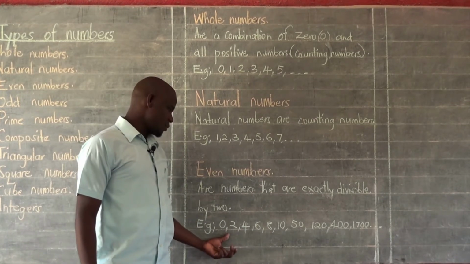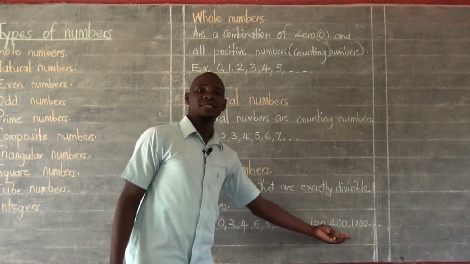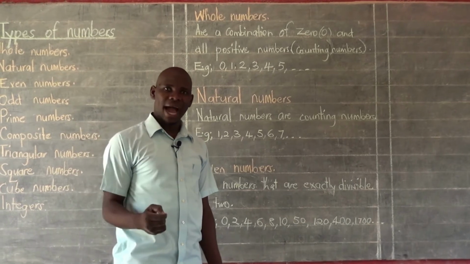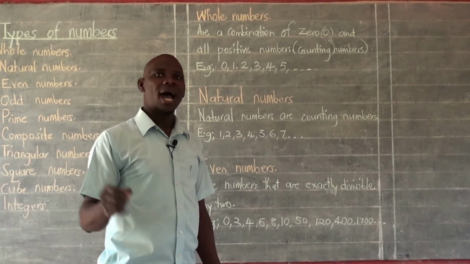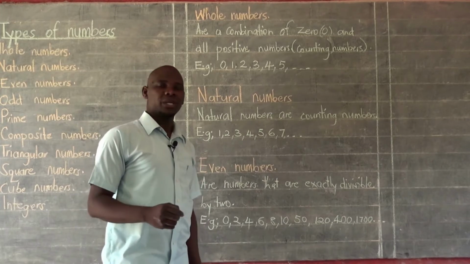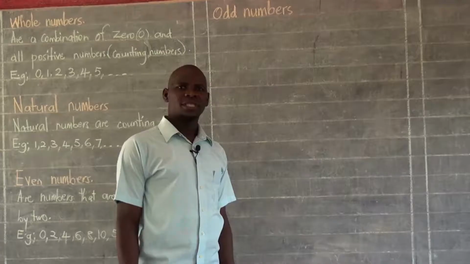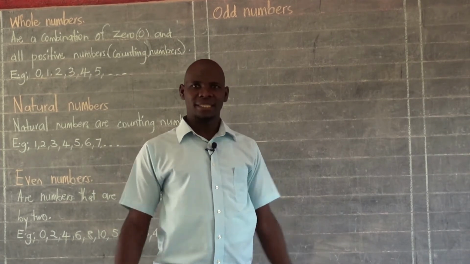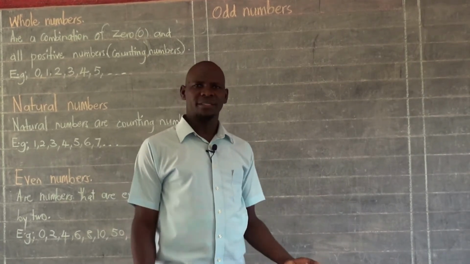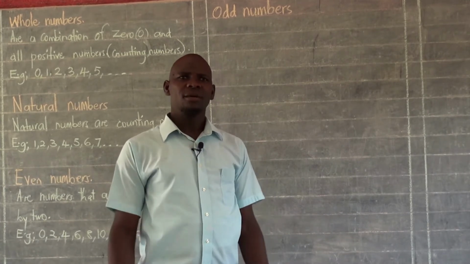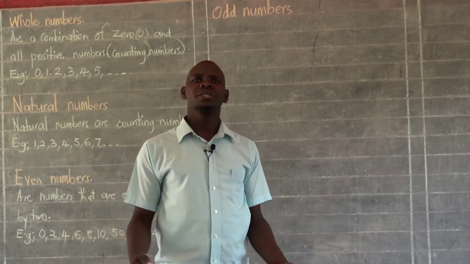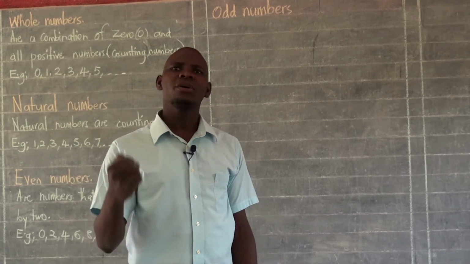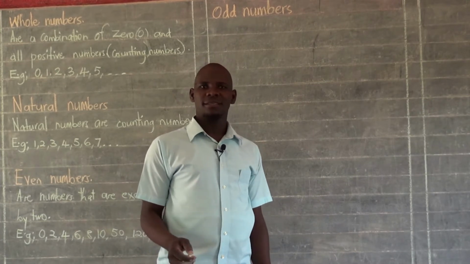So for example, when you try to divide any of these numbers we have here by 2, trust me, you are going to get a certain answer, with the 0 being the remainder, which you get after the division has taken place. Someone should give me a brief statement, a brief sentence about odd numbers. What could be odd numbers? What do you think they are? How do you understand odd numbers? How do you tell that a number is an odd number? Yes? Anybody there?